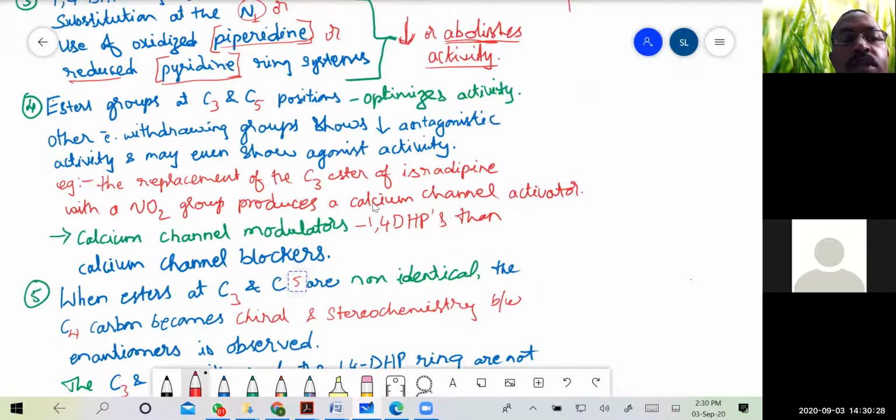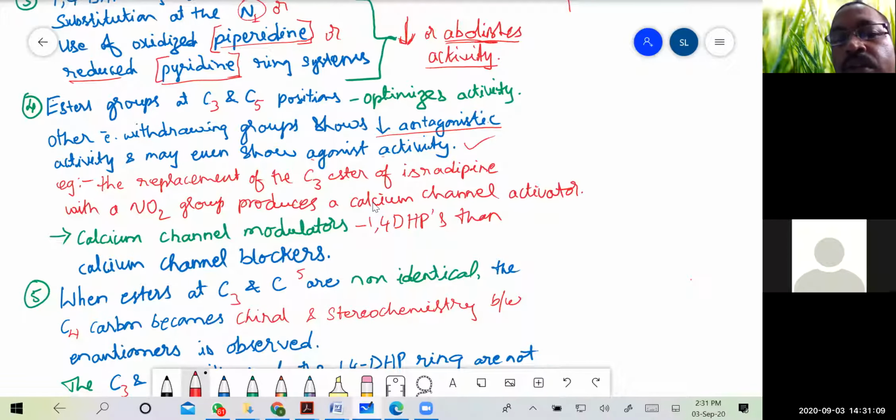Then coming to the fourth point, ester groups at C3 and C5 positions optimize the activity. We have seen the methyl esters and ethyl esters which are present on the C5 and C3 positions. Other electron withdrawing groups show reduced antagonistic activity. So if electron withdrawing groups other than these are present, it leads to reduction in activity.